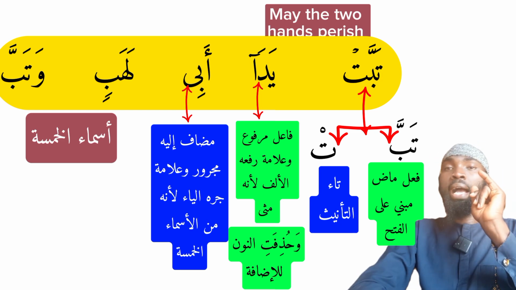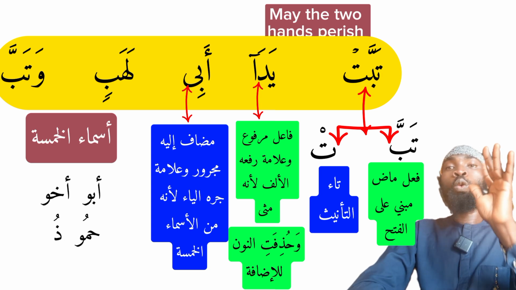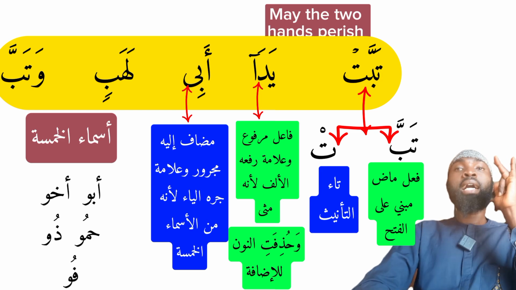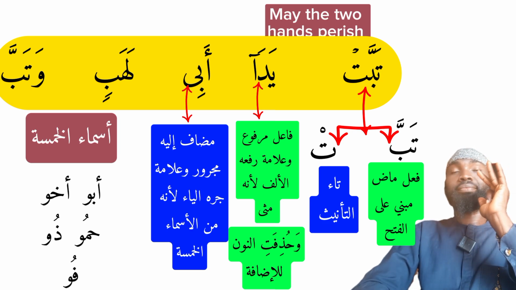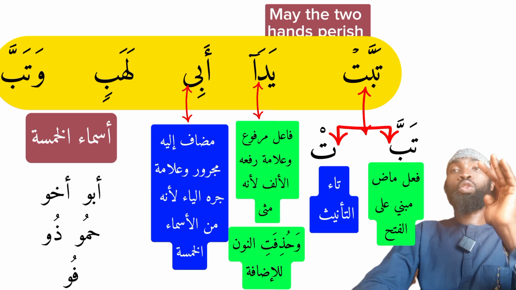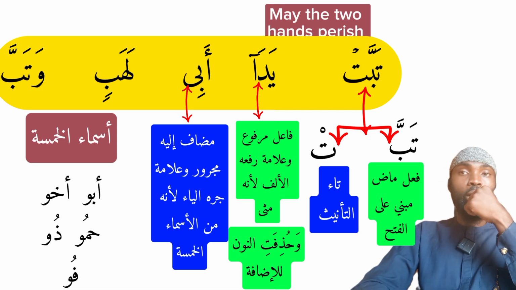These five nouns are Abu, Akhu, Hamu, Dhu, and Fu. Abu, we know, is father. Akhu, brother. Hamu, father-in-law. Then Dhu, possessor, the owner. Then the last one, Fu, which means mouth.